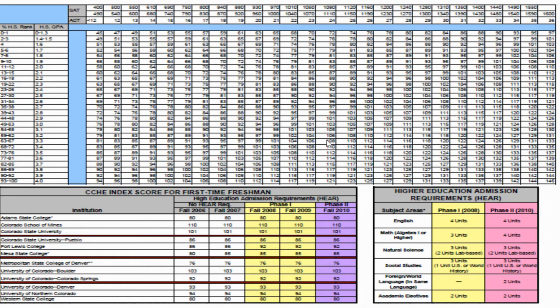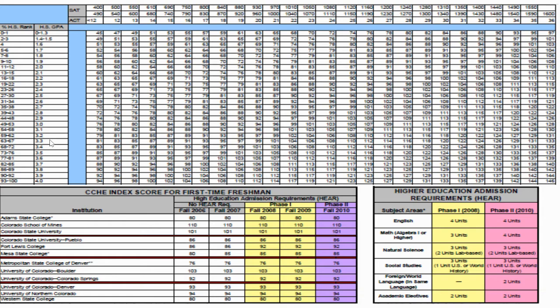Let's jump over and do another example. Colorado State University. If you wanted to go to Colorado State University, you'd need to have an index score in the 101 area. So let's say you're in the college ready range for SAT and you needed an index score of at least 101 and possibly higher because they said it's a minimum. Come down here to 101, go across. What would your GPA need to be?